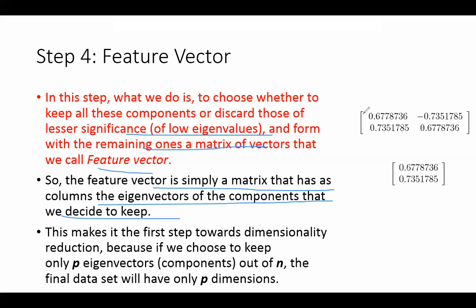This is the first eigenvector and this is the second eigenvector. So now this becomes your training data. Done. So if we have p eigenvectors out of n dimensions, the final data set will only have p dimensions. Clear?